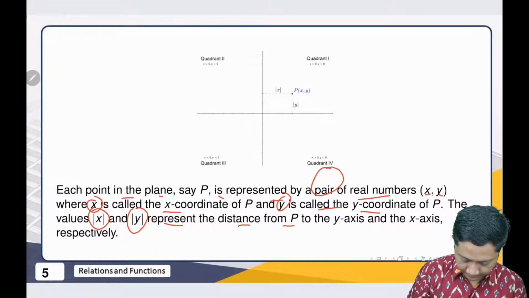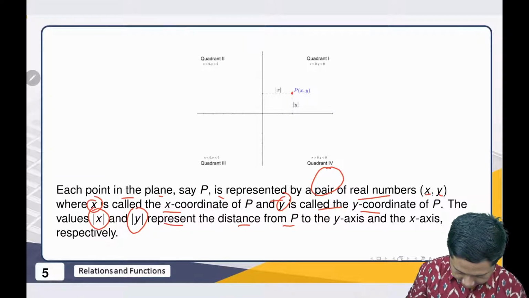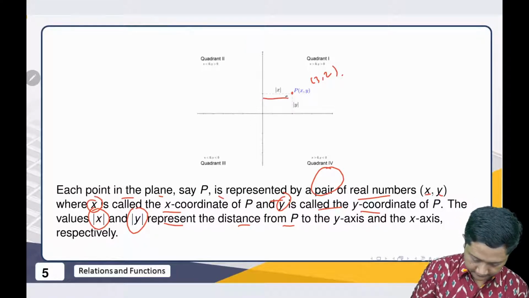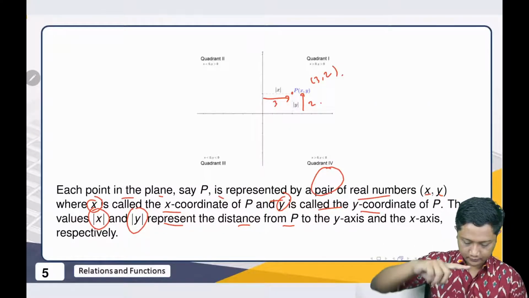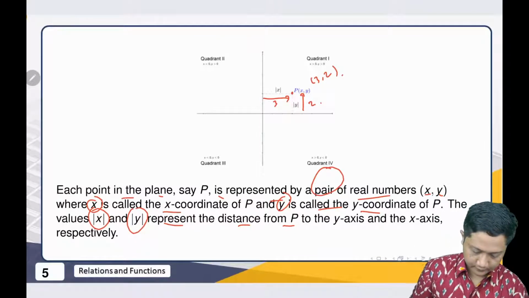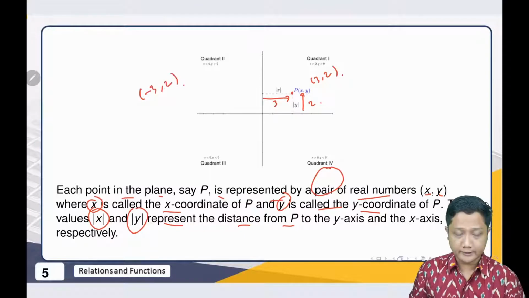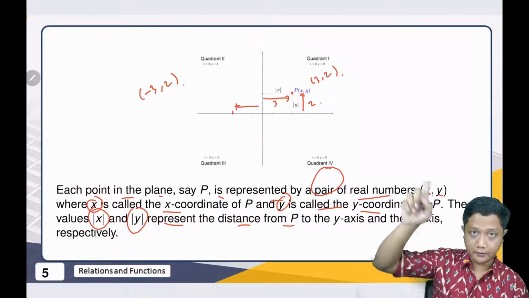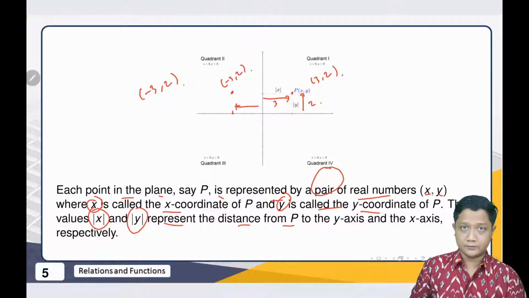For example, if we have this point (3, 2), then we go to the right by 3 and then go up by 2. Another example, if we have (-3, 2), then what happens? We go to the left by 3, and then we go up by 2. So this one is (-3, 2).